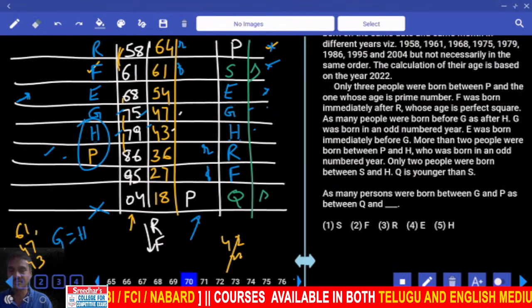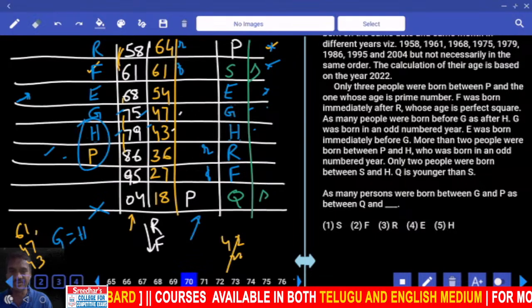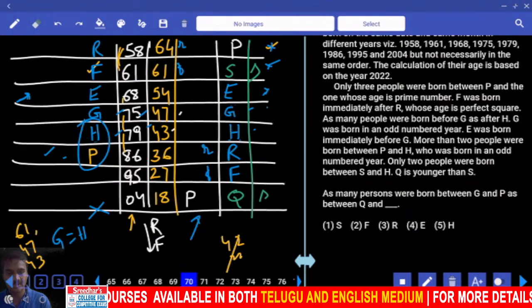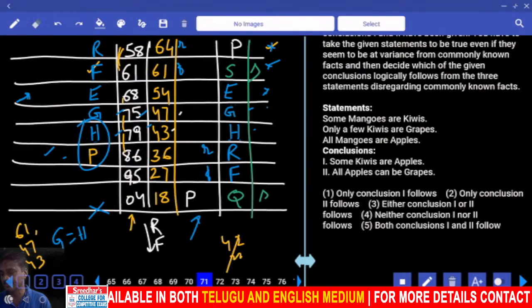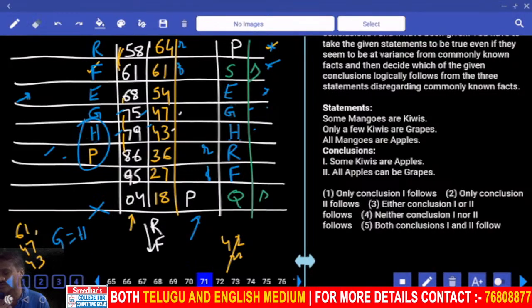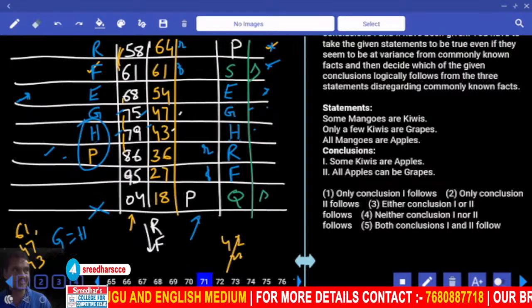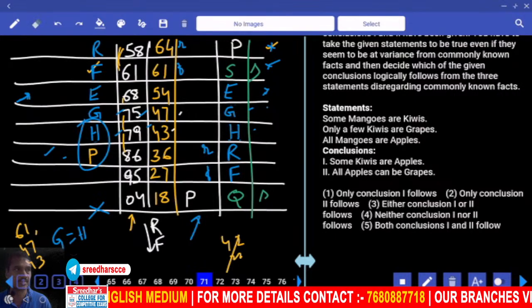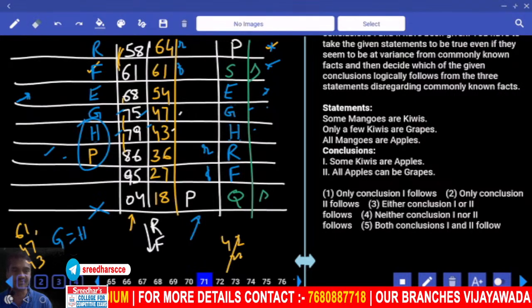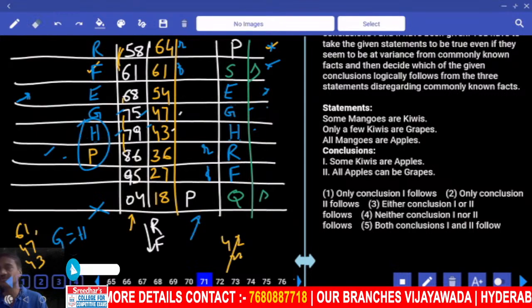My next one, and 71 to 73. Now 71 to 73 comes under the first or the second priority, and definitely under the first priority, 71 to 73. Now 71 to 73, first priority, some mangoes or kiwis.